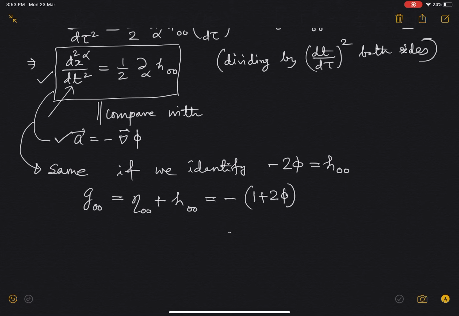Therefore, we have shown that the curvature of space-time is sufficient to describe gravity, even by the weak gravity approximation, and it is sufficient to describe gravity in the Newtonian limit as long as the metric takes this particular form. Let us call this equation 5.